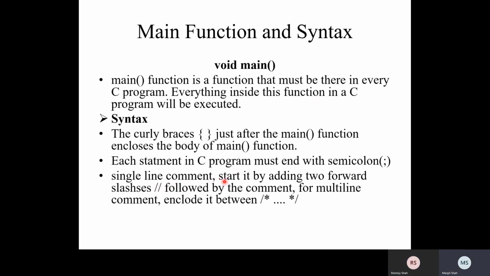A single line comment starts with two forward slashes. This is a forward slash, followed by the comment. For a multi-line comment, enclose it between slash star, then the content, and star slash. Okay, so this is comment.